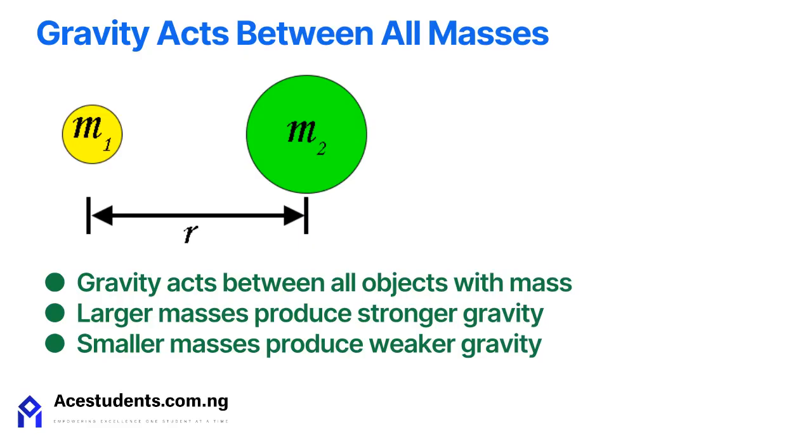So in exam, do not say gravity only acts on Earth. This is a common exam mistake. Rather say it acts between masses.